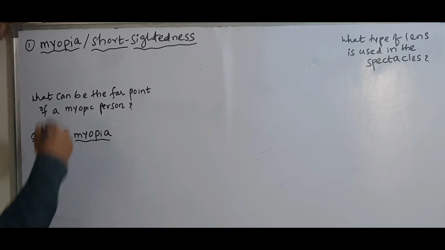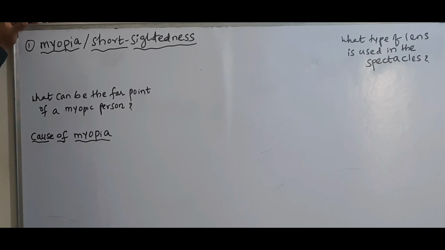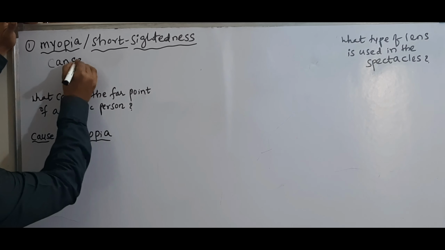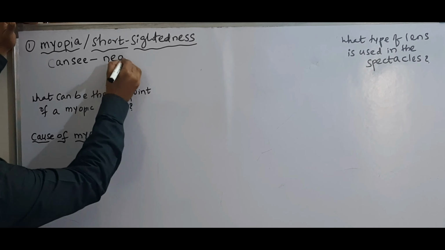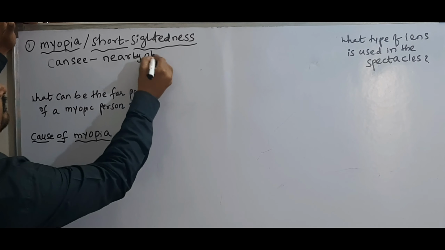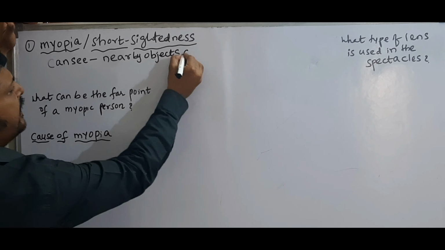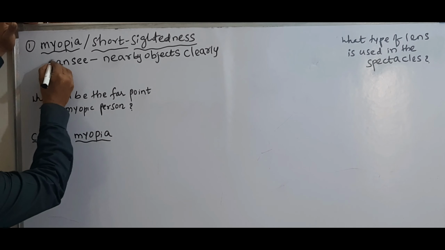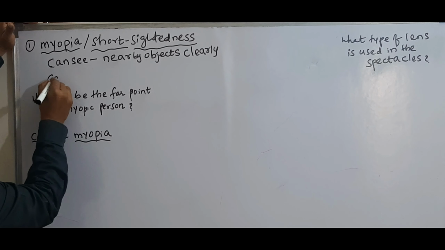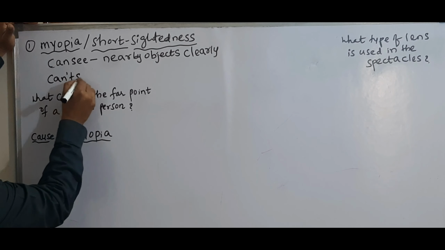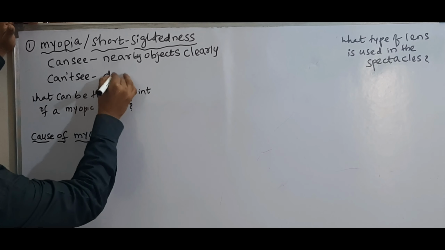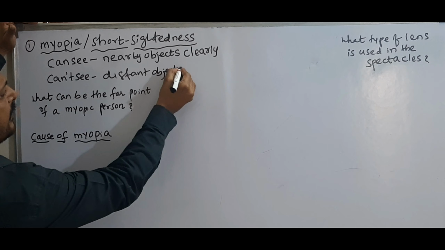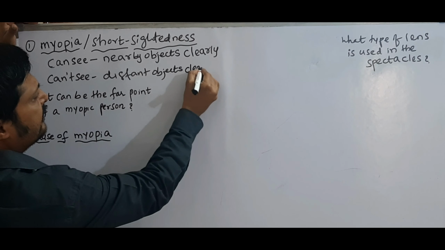See here, a person who is suffering with this eye defect can see nearby objects clearly, but cannot see distant objects clearly.